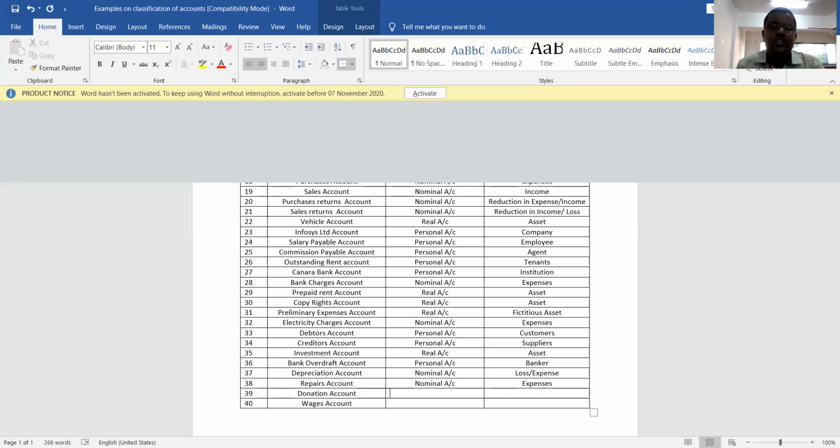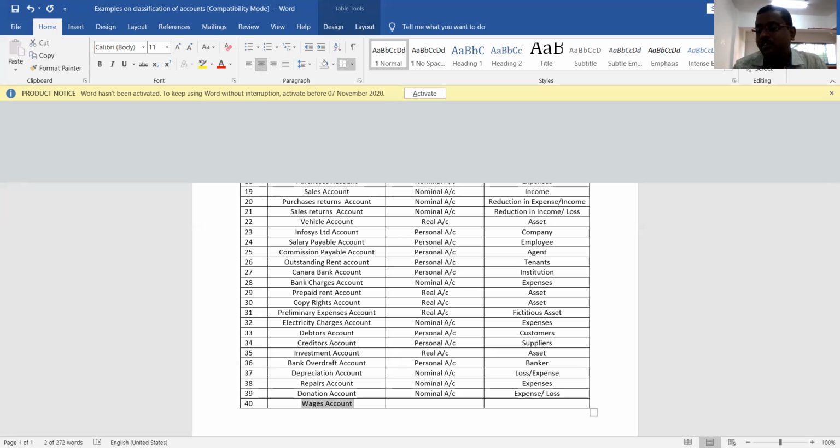Now the next one is the donation account. Firms give money to charities, NGOs, trusts, etc. They are called donations. So donation is a kind of loss, or you can say a kind of expense to the business. That is the reason it is a nominal account. What is the reason? The reason is it is an expense, or it may be a loss.